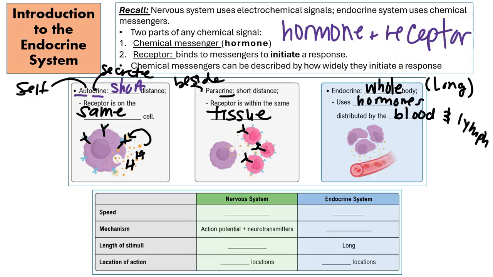Now, to make it easier on ourselves, because we did already go over the nervous system, let's go ahead and do a contrast between the nervous system and the endocrine system based on the speed of the actual signal, the mechanism, meaning how it happens, the length of the stimuli, and the location of the action. Where is it actually located? All right, so for the nervous system, how fast are these actual signals being given? They are very fast. You don't have to have a specific number. We're just going to say fast or slow here.